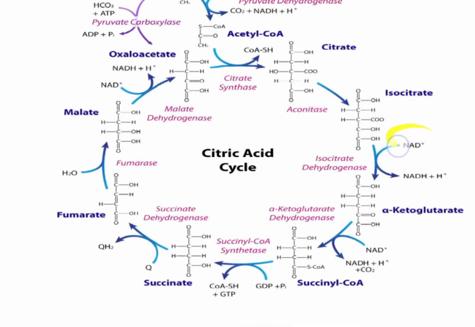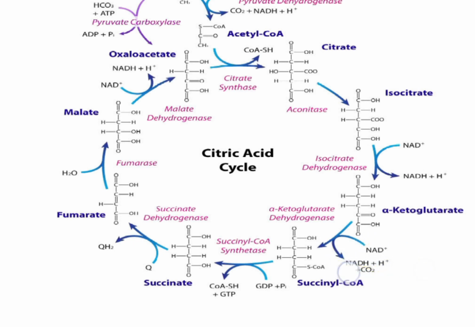Then after there, it converts to what we call alpha ketoglutarate. You can see clearly that this one is called alpha ketoglutarate. Now alpha ketoglutarate further undergoes dehydrogenation and, at the same time, decarboxylation. That is why we are getting rid of protons which are being received immediately by oxidized NAD to form reduced NAD.